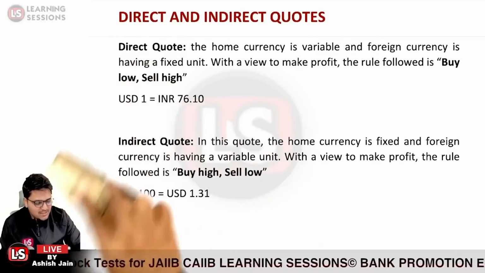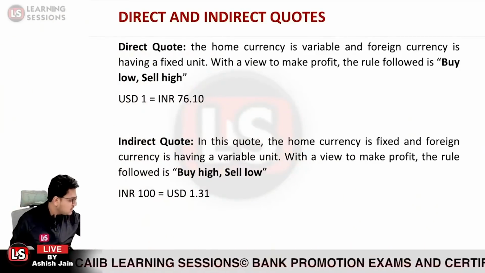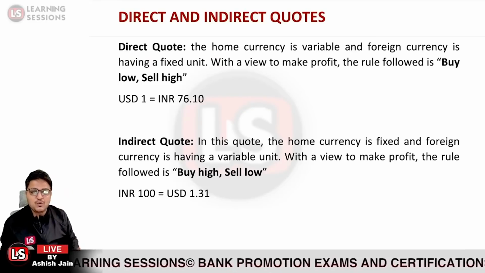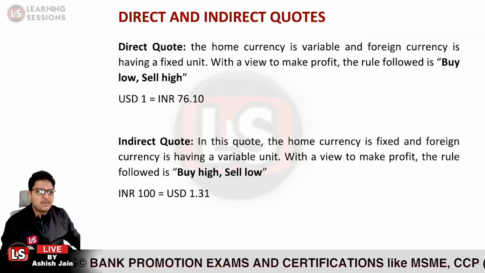For these three currencies, the price is quoted not for a single unit but for 100 units of the foreign currency. Otherwise, for all other currencies, the price is quoted for a single unit of the foreign currency. That is the rule. Because when questions are asked taking into account these three currencies, you need to calculate the answer as per that particular scenario. Okay, so now let's move further.